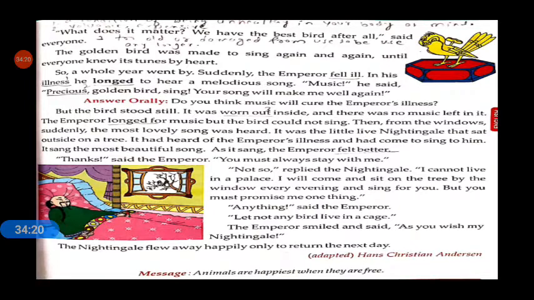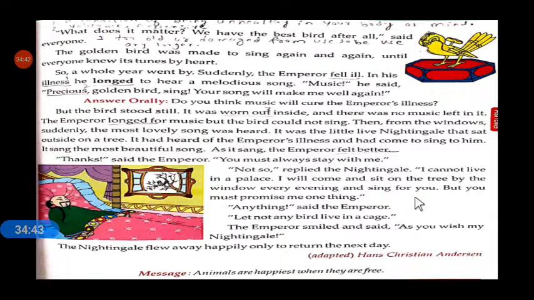Not so, replied the nightingale, I cannot live in a palace. I will come and sit on the tree by the window every evening and sing for you.